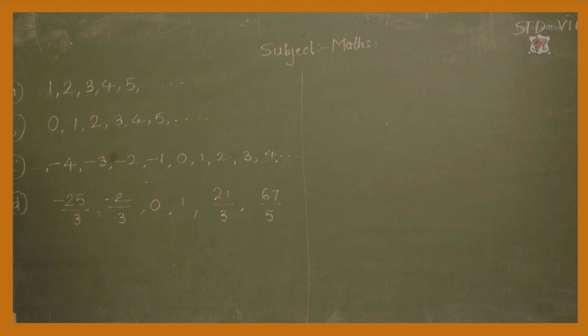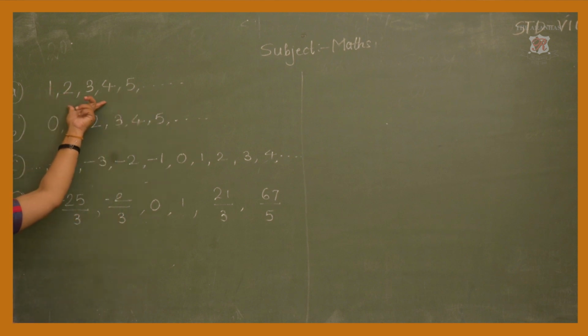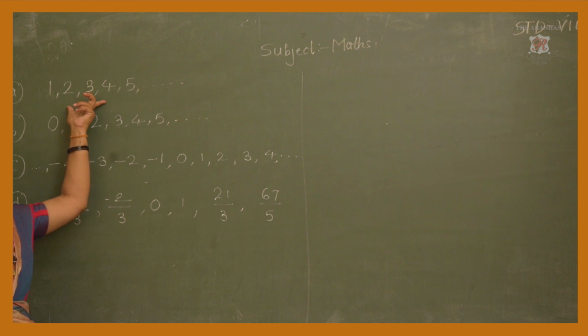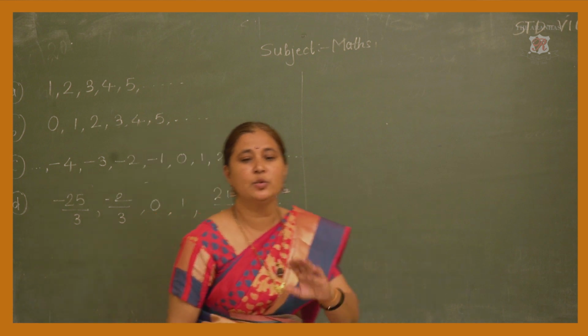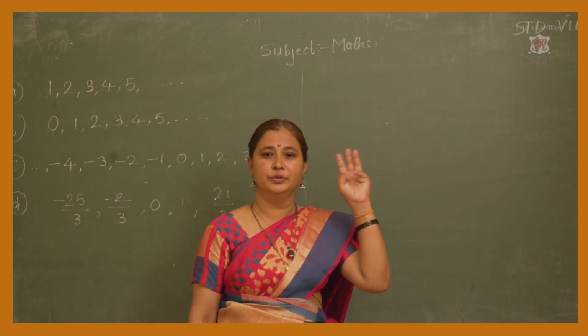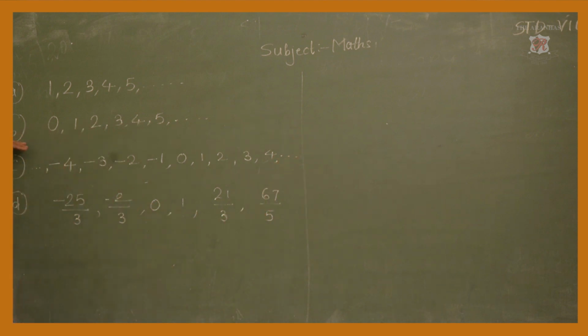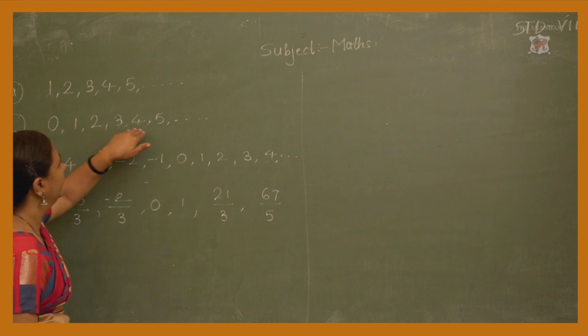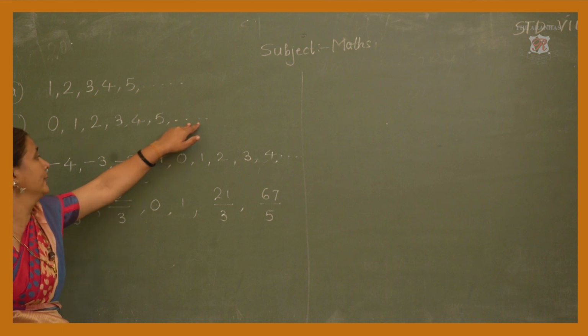Yes. Here in the first group, the numbers are counting numbers. This is a group of natural numbers. The counting numbers, the numbers which start from 1, 2, 3, 4, are called natural numbers. In the second group, the numbers which start from 0, 1, 2, 3 till infinity are called the group of whole numbers.